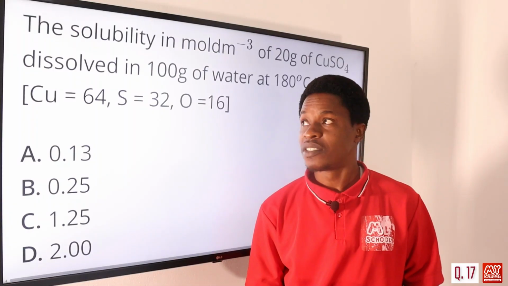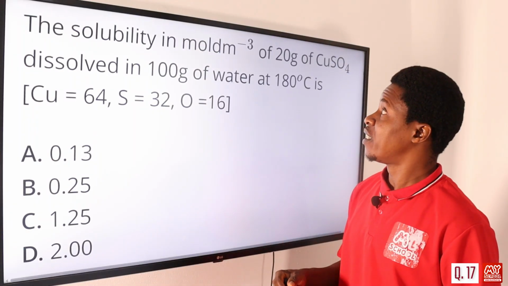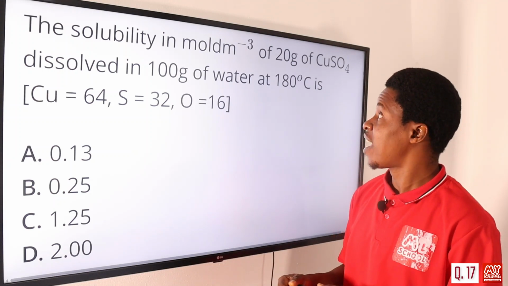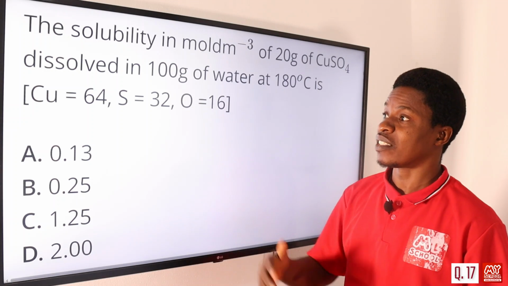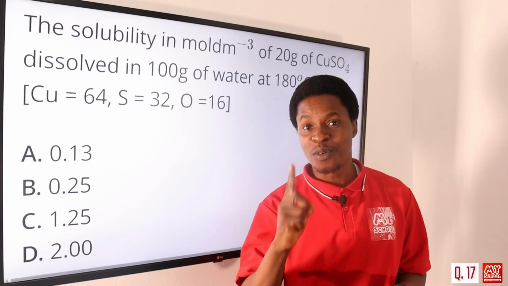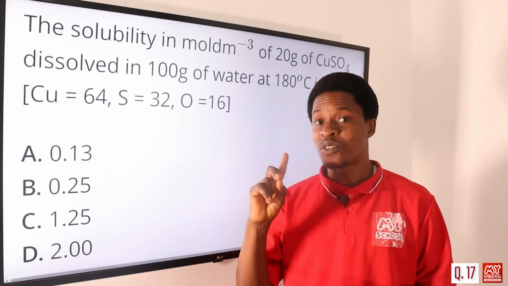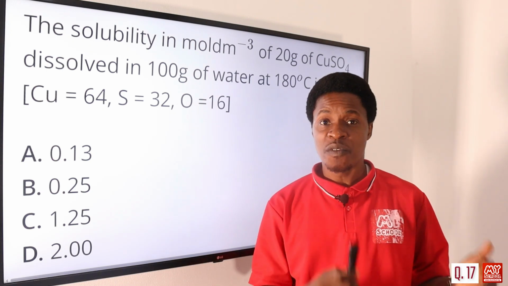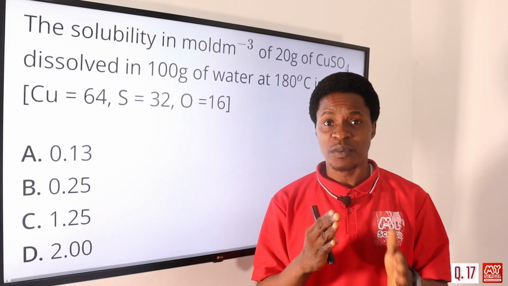Now let's move on to question 17. The solubility in mole per dm cube of 20 grams of copper sulfate dissolved in 100 grams of water at 180 degrees Celsius is what? There are different ways of killing a rat. You can go for the simplest one. Don't forget, we want to solve the question in the simplest method, solve it accurately, and in the shortest period of time.